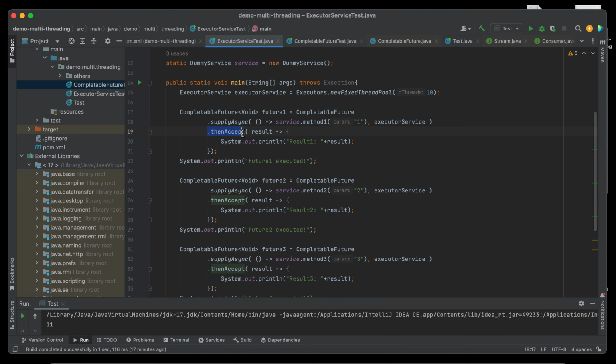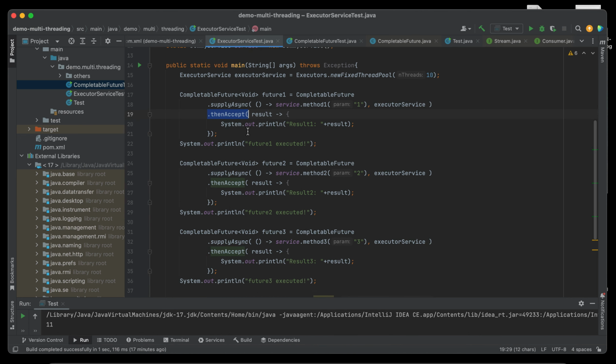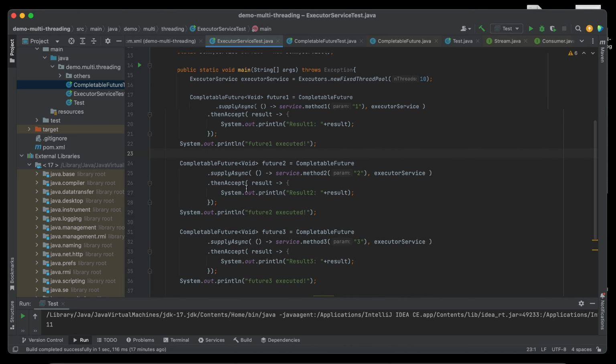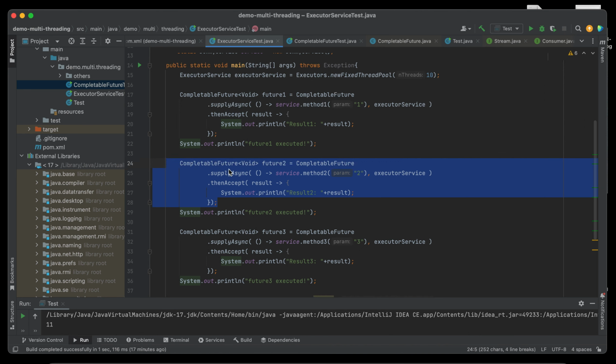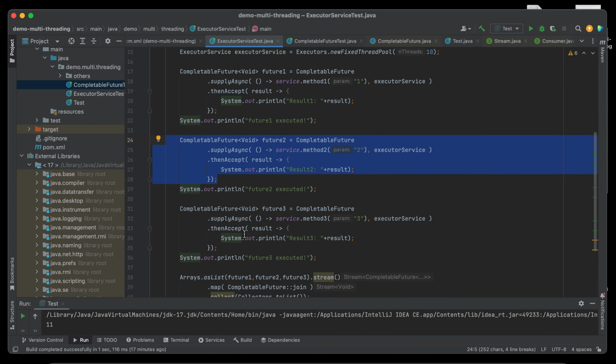Then thenAccept helps us catch the result and allows us to process whatever we want with the result. It's the same for the other methods, so we use another CompletableFuture: supplyAsync thenAccept, supplyAsync thenAccept.